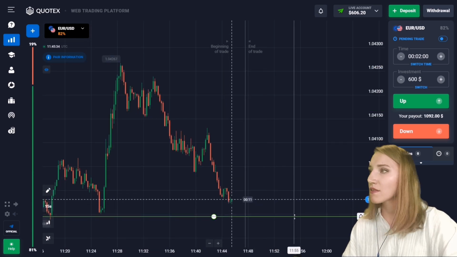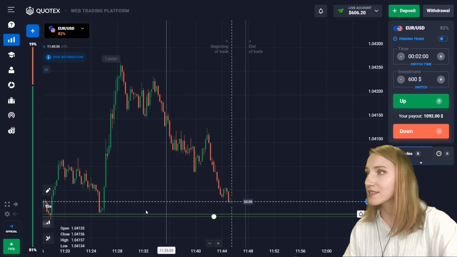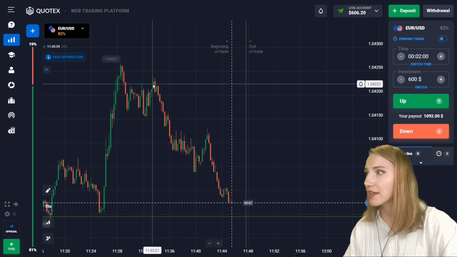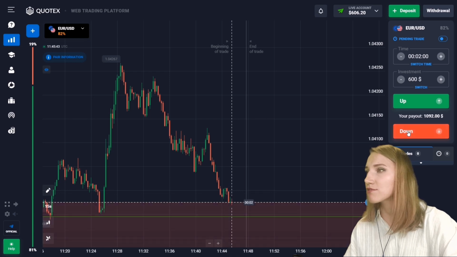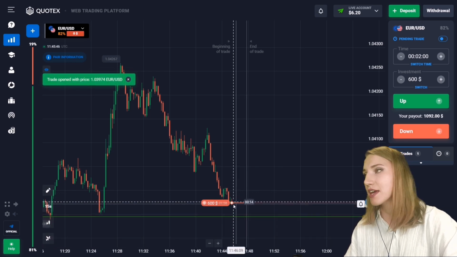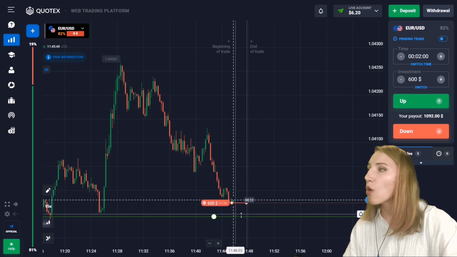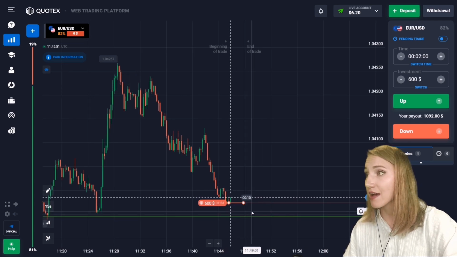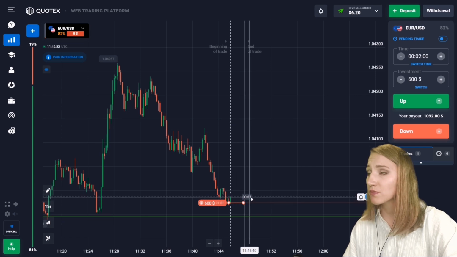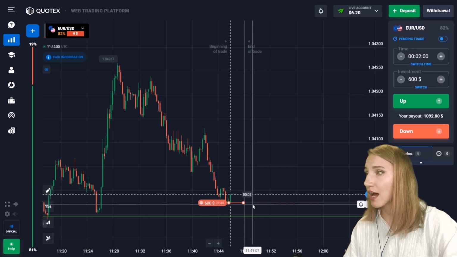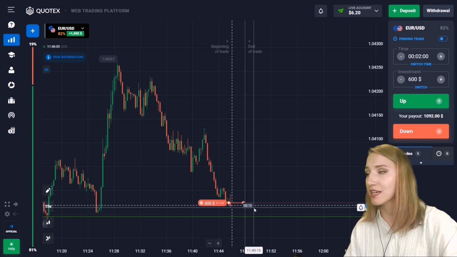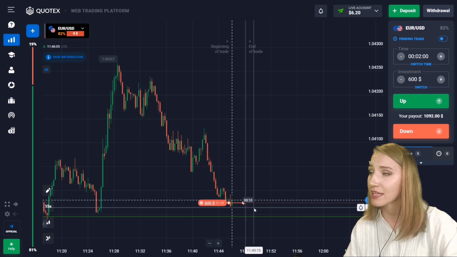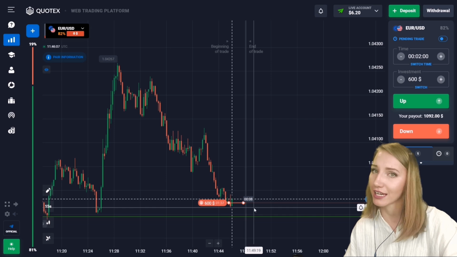So this is the support level, and you can see that this is a very good and confident downtrend, and there is still room to the support level. In this situation I will open a trade for 2 minutes with down, because I think that in the near future the price will continue to move towards this level, as there is very good potential for a decrease, and the main price highs are getting lower here. This time it's also with a reserve, because I'm taking into account a small flat or a small rollback upwards, but I'm sure the movement down will continue.